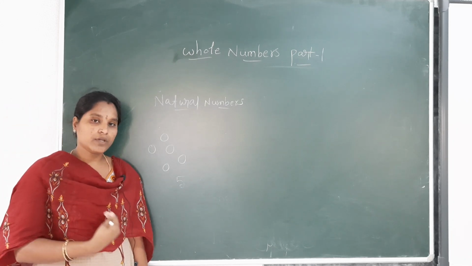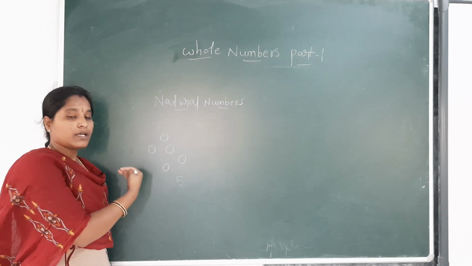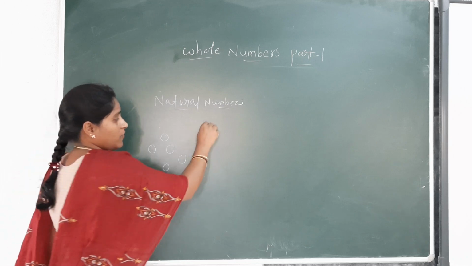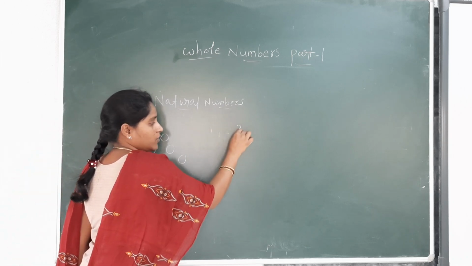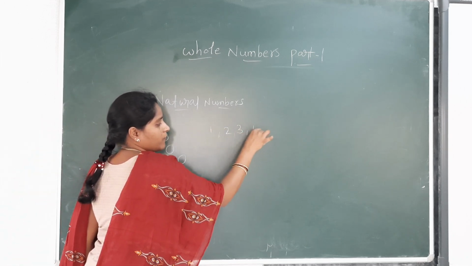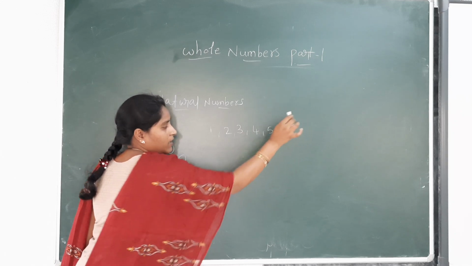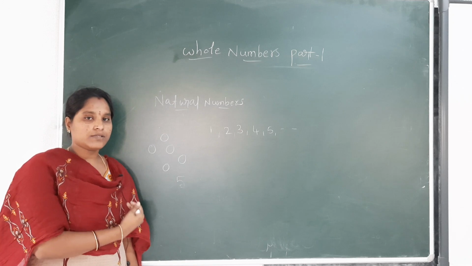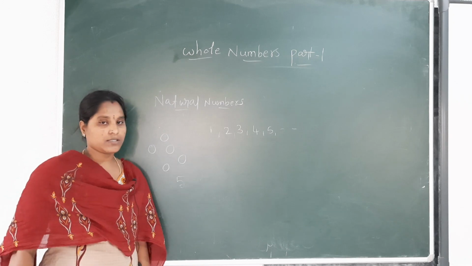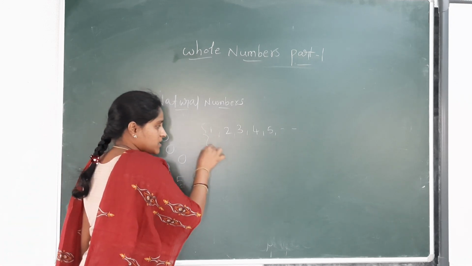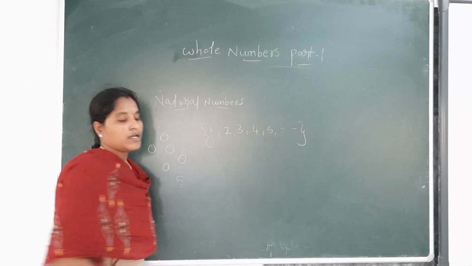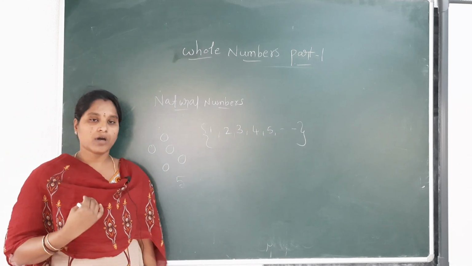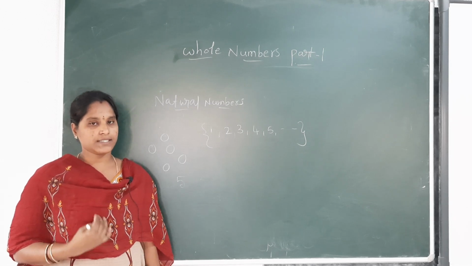Here, what are we doing? We are counting the number of balls with the help of numbers. 1, 2, 3, 4, 5, and so on. The group of these numbers is called natural numbers. In our day-to-day life situations, we use numbers to count objects or things.